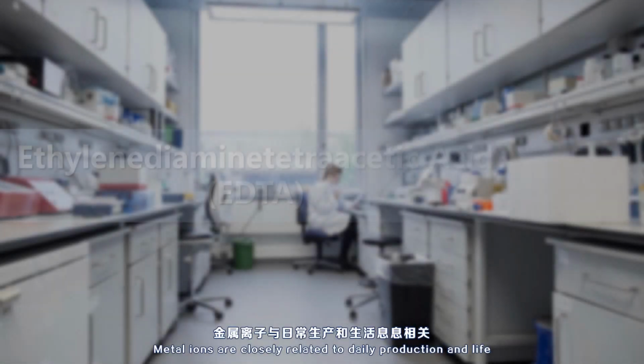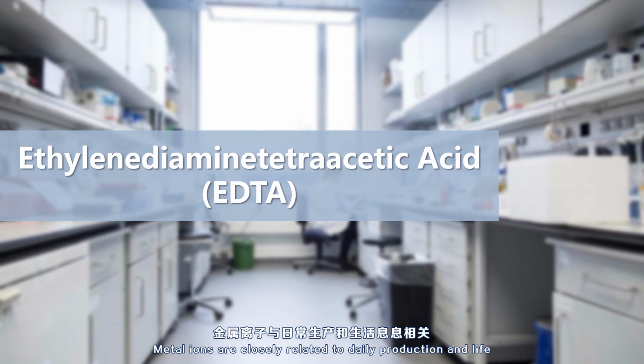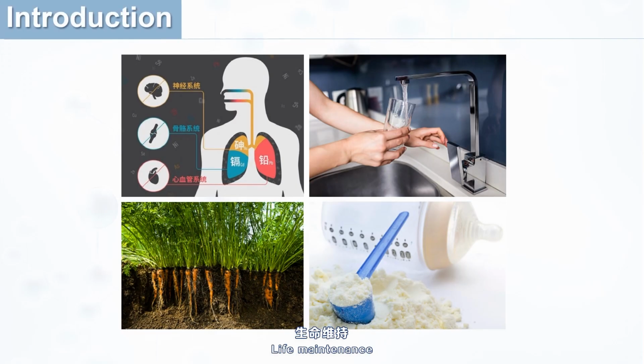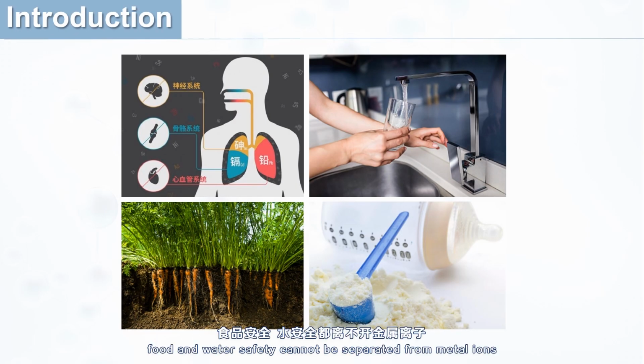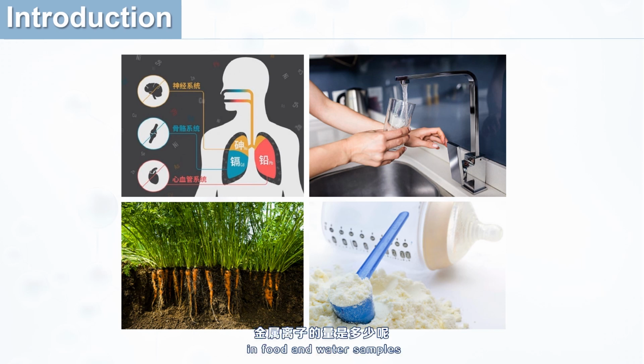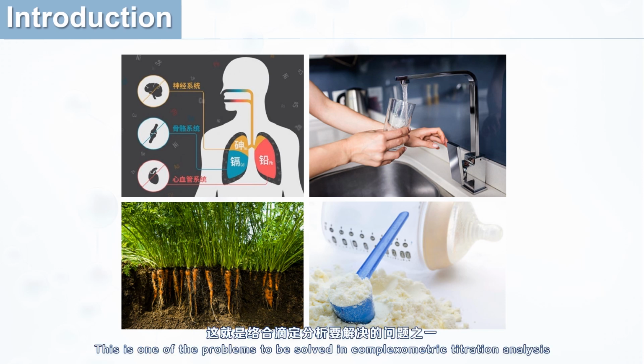Metal ions are closely related to daily production and life. Life maintenance, food and water safety cannot be separated from metal ions. Through the inorganic chemistry course, we have studied the identification method of metal ions. Then what is the amount of metal ions in food and water samples? This is one of the problems to be solved in complex matrix titration analysis.